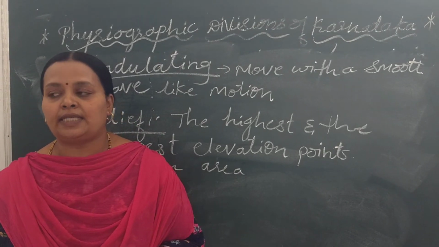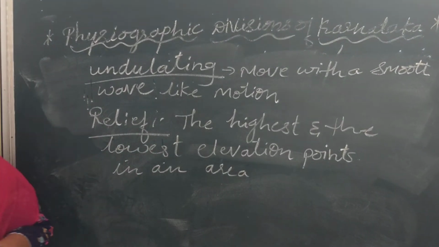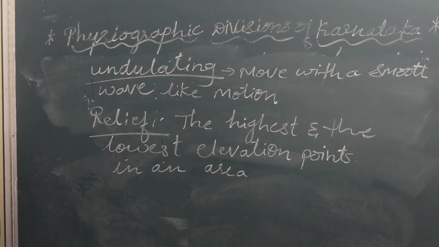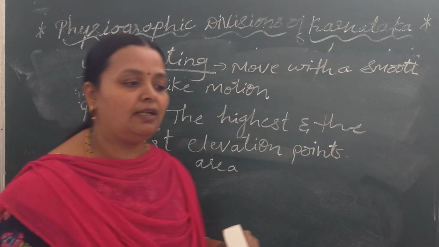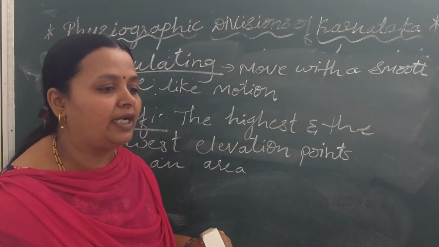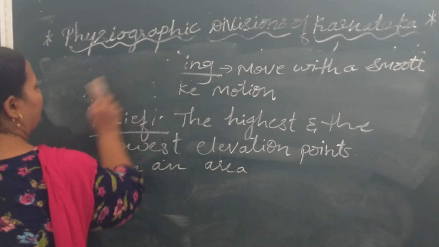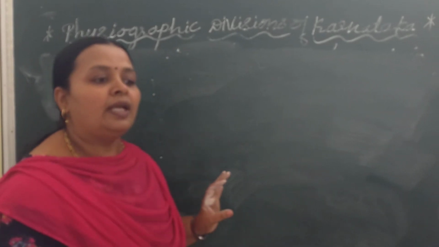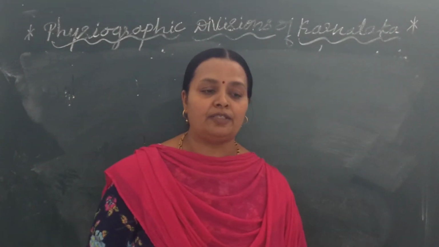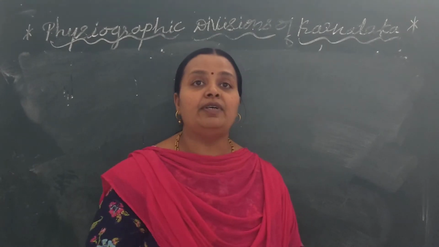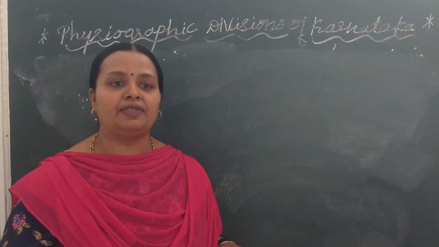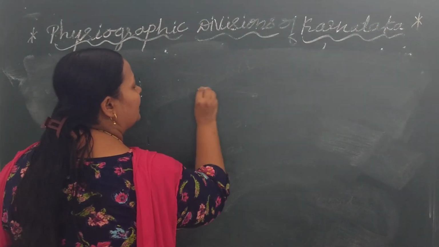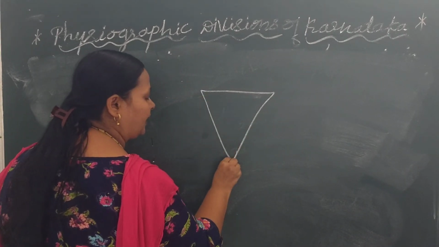Karnataka state is a part of peninsular India and has diverse physical features. Peninsular means, see, this is a line.